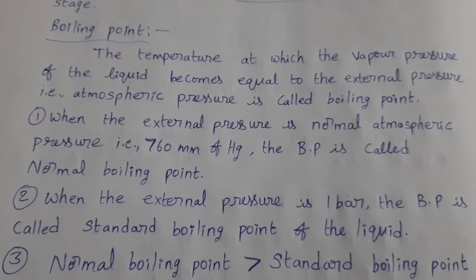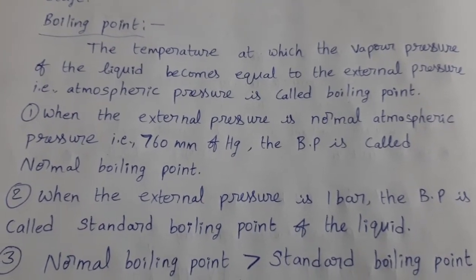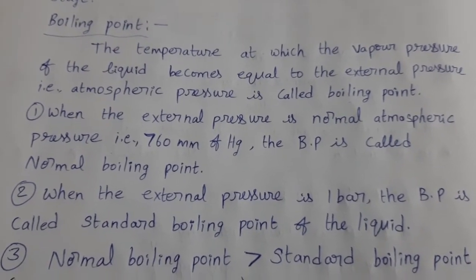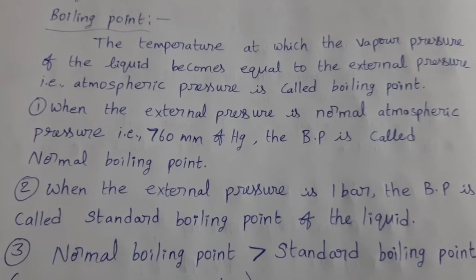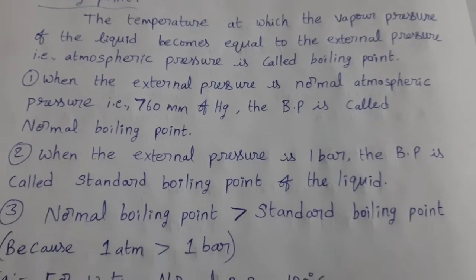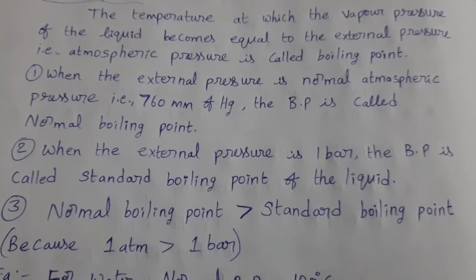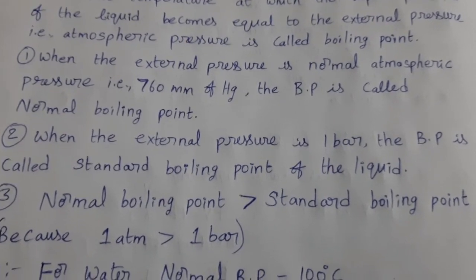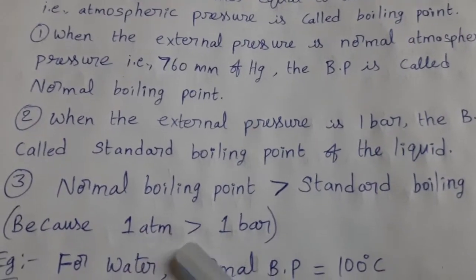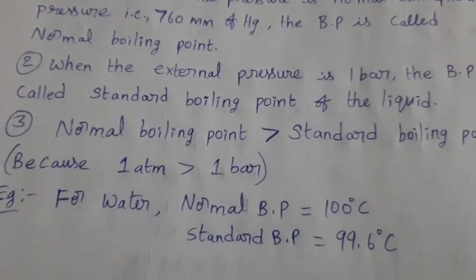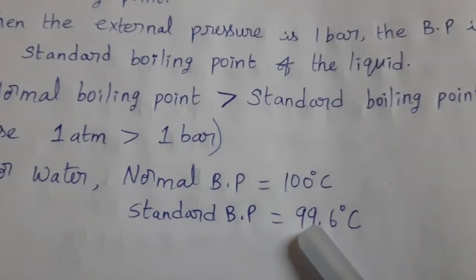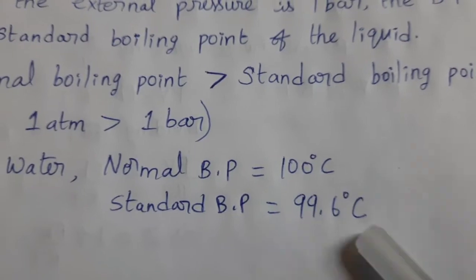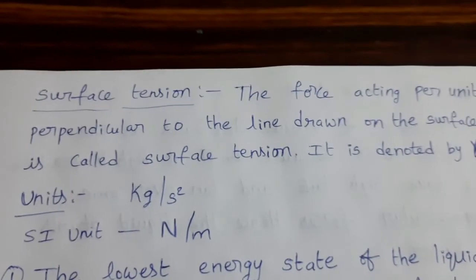Normal boiling point is slightly greater than standard boiling point, because 1 atmosphere is slightly greater than 1 bar. For water, normal boiling point is 100 degrees Celsius, standard boiling point is 99.6 degrees Celsius. Small difference, little variation. Next topic, surface tension.